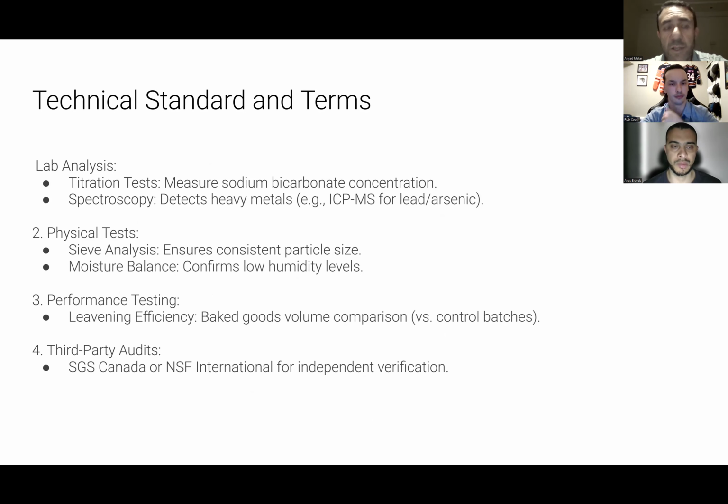The four major technical standard terms that we covered in the quality report are the lab analysis, and those are run internally and audited by Dr. Oetker, the physical tests and the performance testing, that measured the leavening efficiency and the moisture balance. Last is the third-party audits. They are covered by external companies.